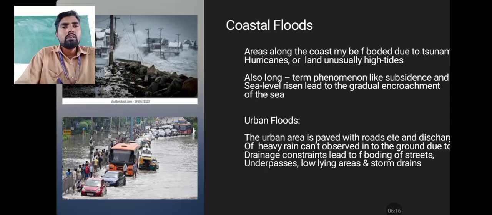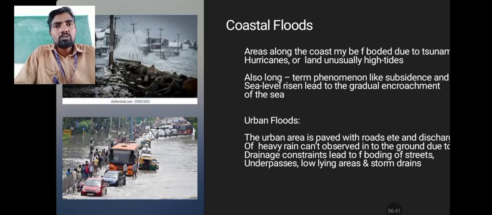Here, the definition, or concept, is that areas along the coast may be flooded due to tsunamis, hurricanes, or usually high tides. For example, coastal surrounding areas are mostly affected when a cyclone forms in the ocean.